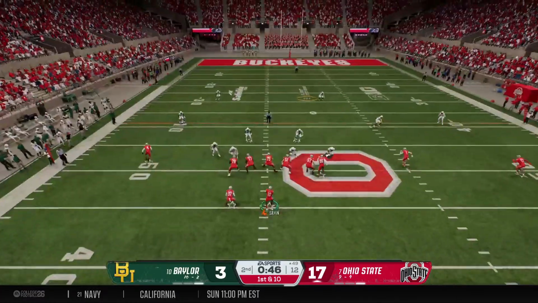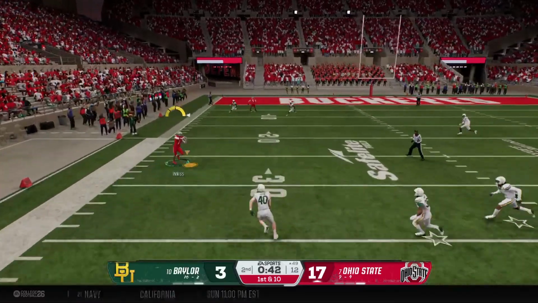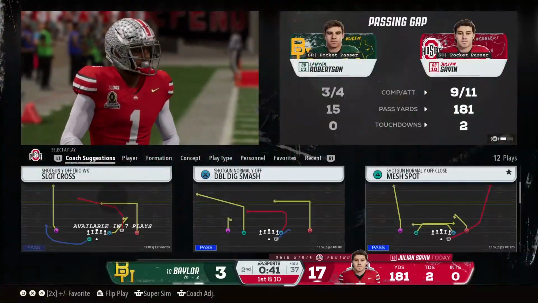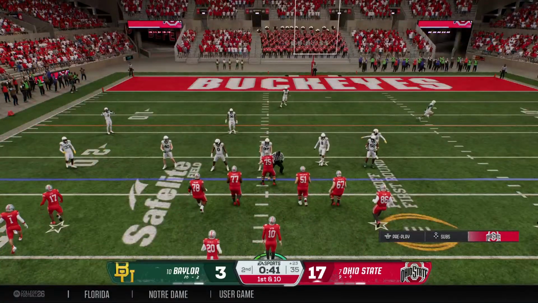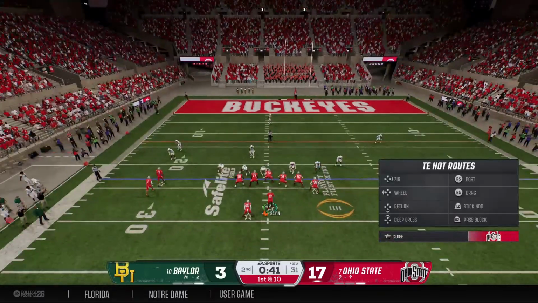This group has been clicking. They've really built momentum. Can the defense make adjustments? Come up with a stop here. Makes the catch all alone back there. Heads out of bounds after a solid gain, more than enough to pick up a first down. It's a 1st and 10 play coming up for the offense.